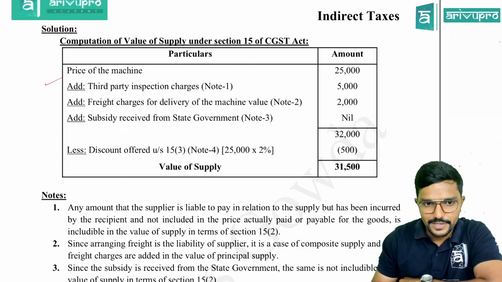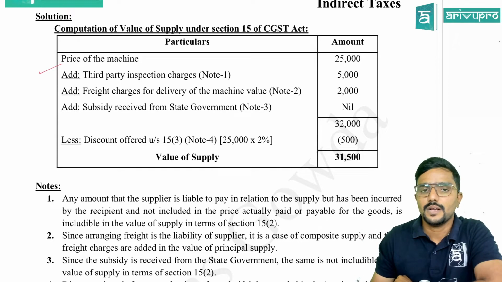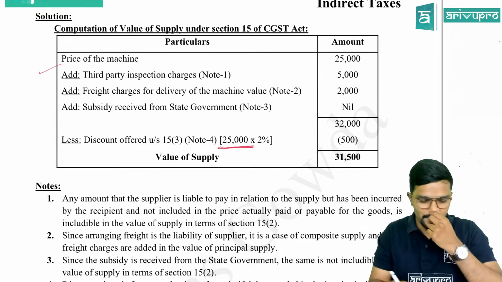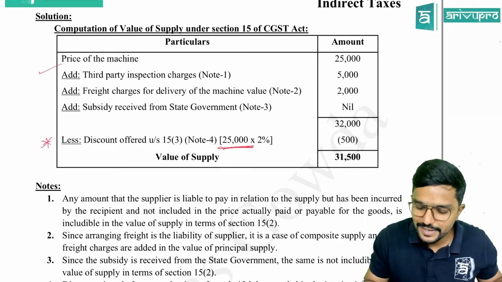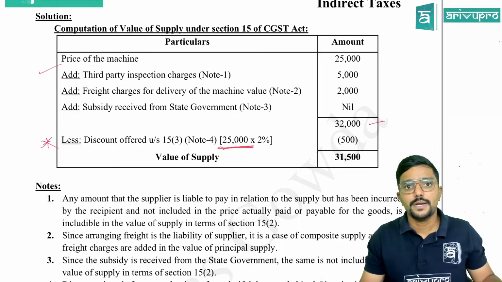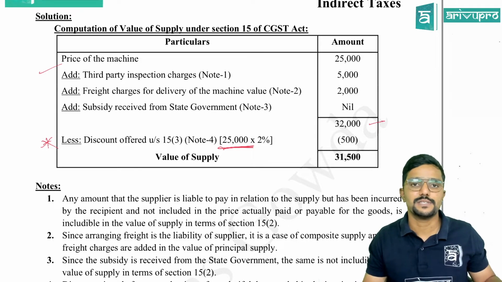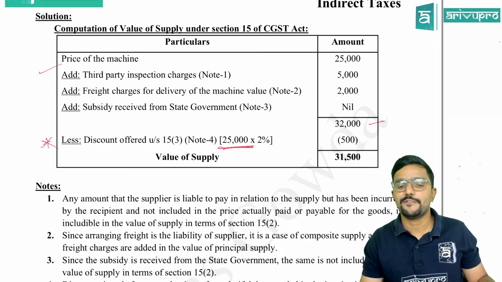First, let me explain discount part. Discount offered under section 15(3). I have given an explanation in note 4. We will see that. On what? 25,000. This is very, very important, guys. Please be careful with it. Because sometimes students calculate it on 32,000. It will be a mistake. You should not include expenses while calculating the discount. So 25,000 into 2%, it will be 500.